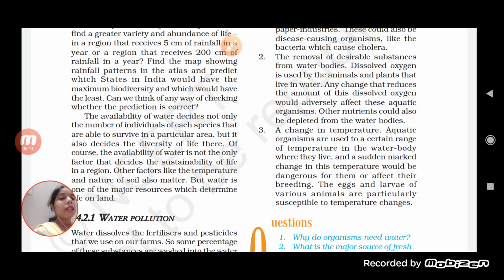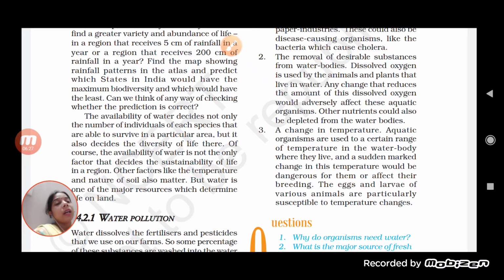Dissolved oxygen in water is used by the animals and plants living in water. Any change that reduces the amount of this dissolved oxygen would adversely affect these aquatic organisms. Other nutrients could also be depleted from water bodies.